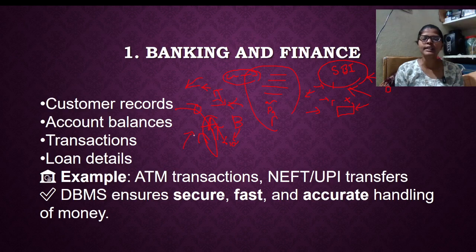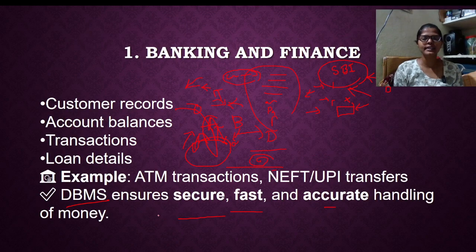If you deposit, it is updating immediately. If you withdraw, it is updating immediately. All ATM transactions are updating immediately. Just by clicking withdraw, you are getting money from the ATM. Can you take the same amount from all ATM machines? No, right? If you withdraw your amount, it is immediately updated. Okay. All this happens where the DBMS works. Fast access, accuracy, security, all this happens with this DBMS. It makes sure that it provides security, fast access, and accurate information.